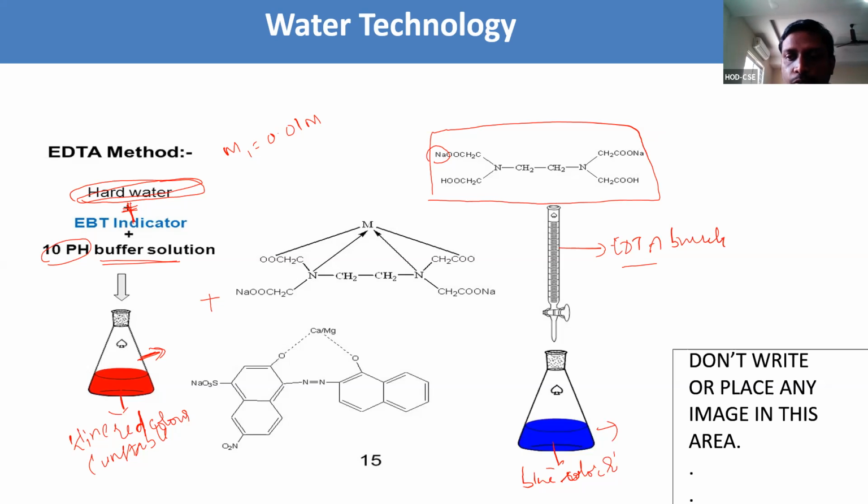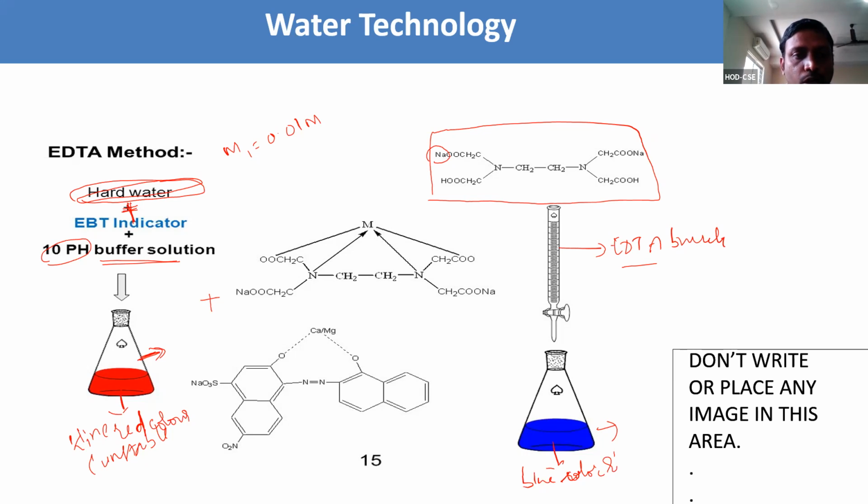This we need to repeat for the 3 steps. Step 1 is to find out the molarity. For step 2, we follow the same procedure, and likewise step 3 and step 4, but we are taking different samples of water. Step 2, we take the step 1 solution. Step 3, tap water. Step 4, boiled water.